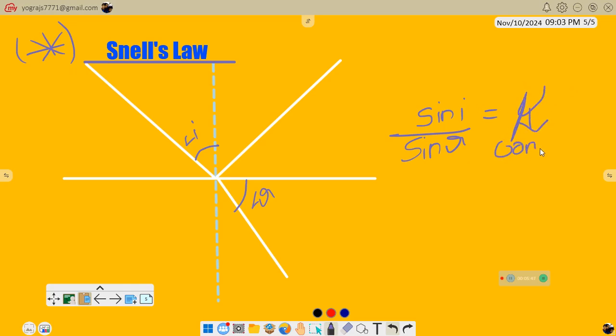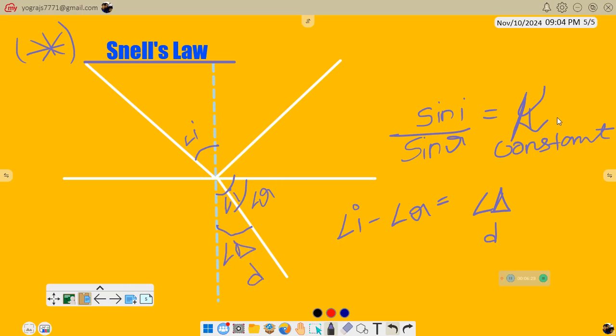Now this is constant. Why is this constant? As we studied back there, the incident ray, the normal and the refracted ray always lie on the same plane. So by vertical opposite angles, we can say that this is the angle of incidence. Now angle of incidence minus angle of refraction will give us the angle of deviation, that is, we can write it as delta or D. This angle of deviation tells how much the refracted ray is deviated from the incident ray. In this case, we can't identify it as the measures of the angle of incidence and the angle of refraction are not given, but we can if they are given.